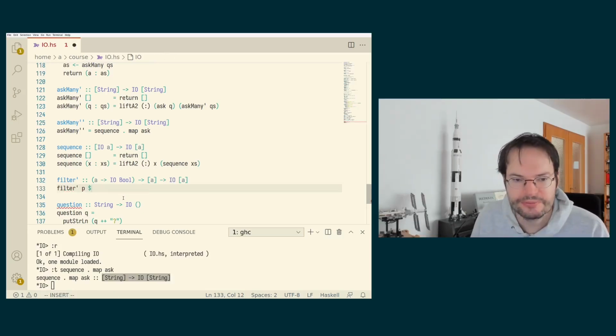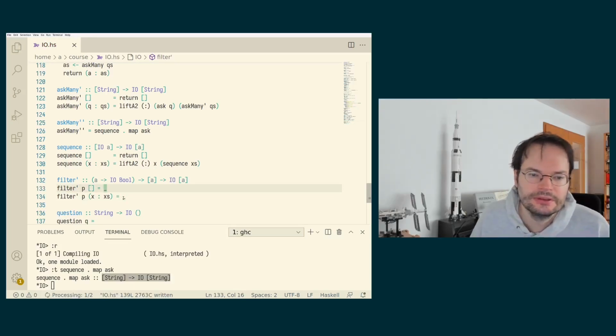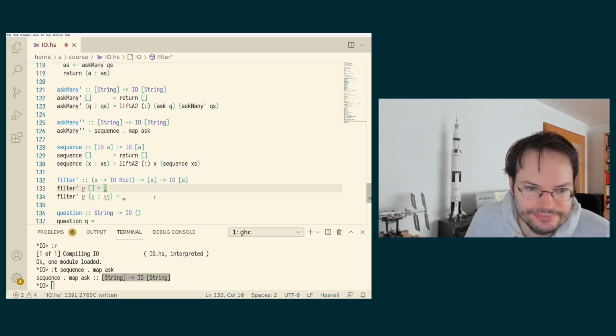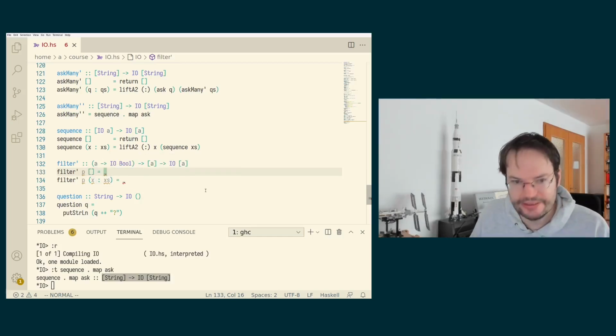How can we do this? By using pattern matching again. How does this work? Well, in the empty list case, it's actually easy again. There we don't have anything to filter. We just return the empty list.